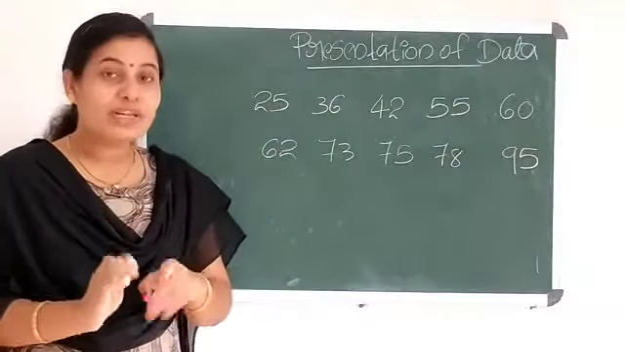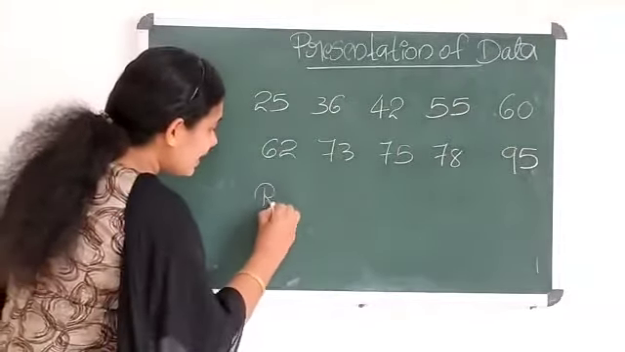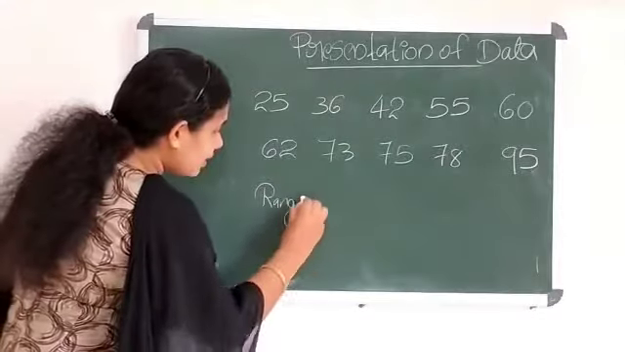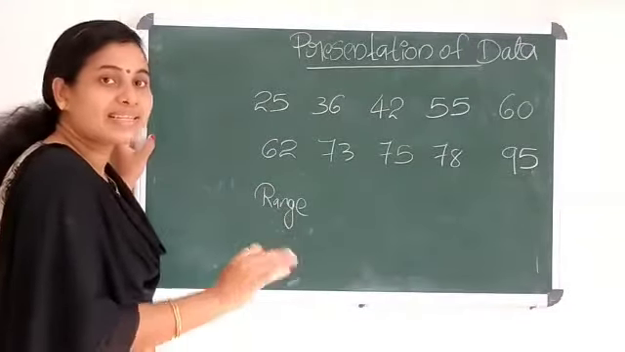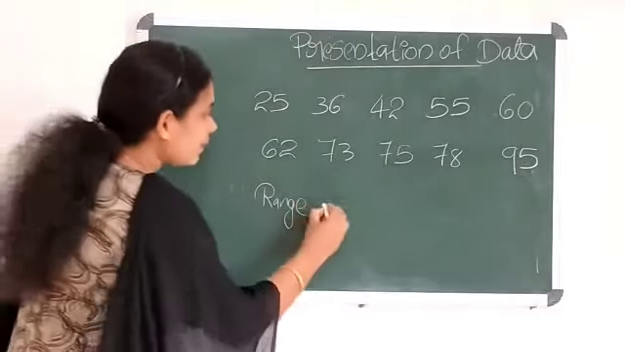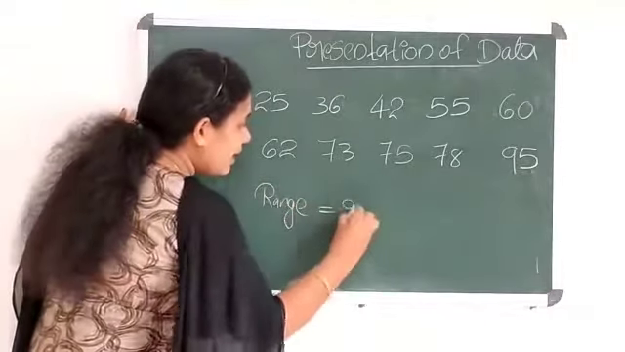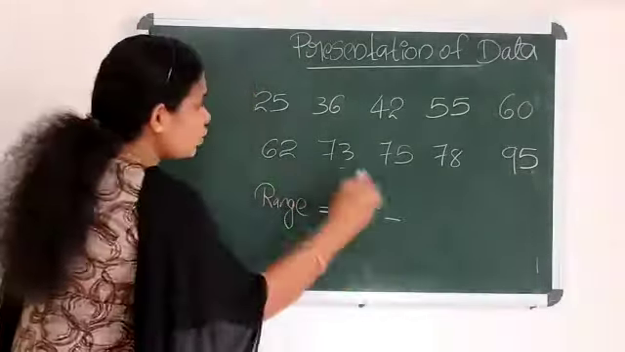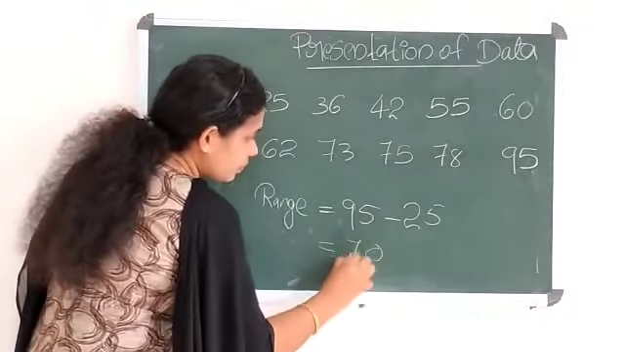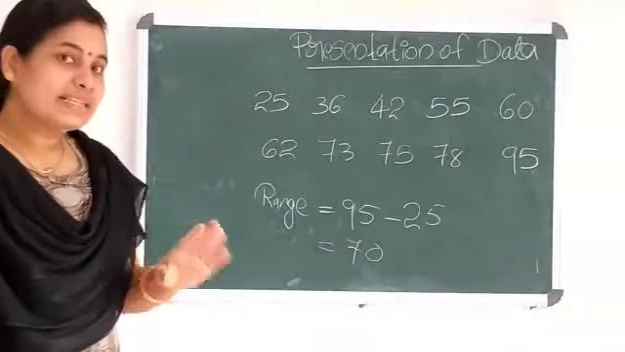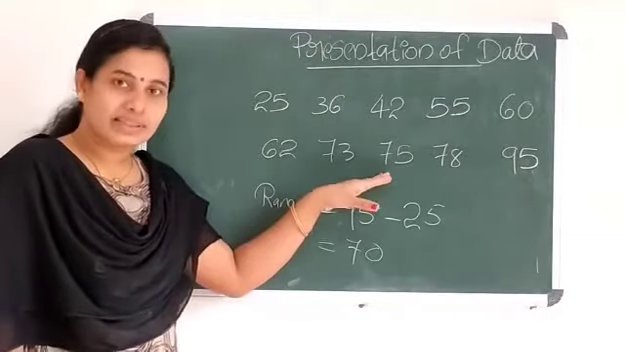And you can also find out the range of the marks. Range means the difference between the highest and lowest mark. Here the range is equal to 95 minus 25, which is 70. Okay, 70 is the range of these 10 marks.